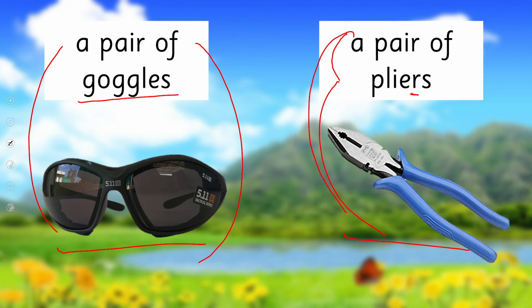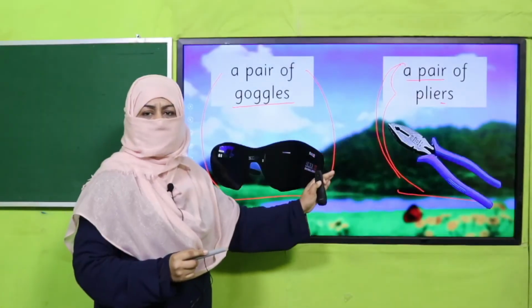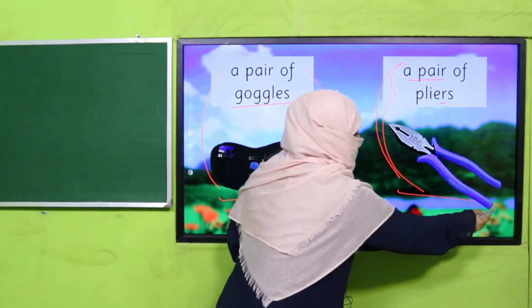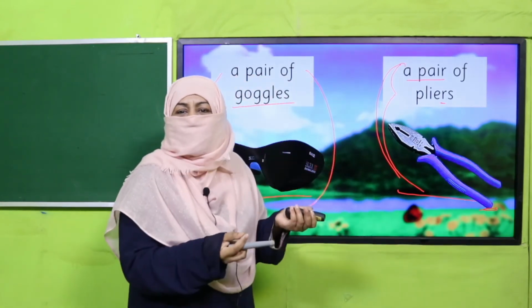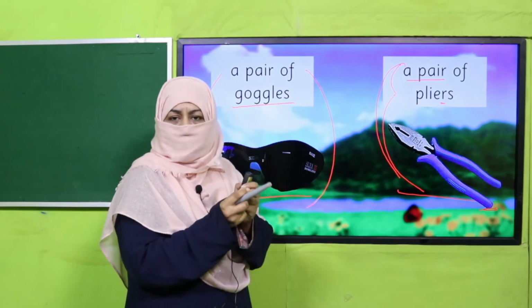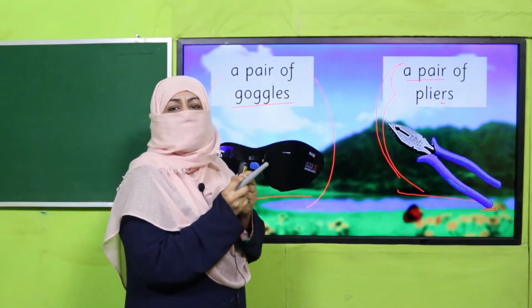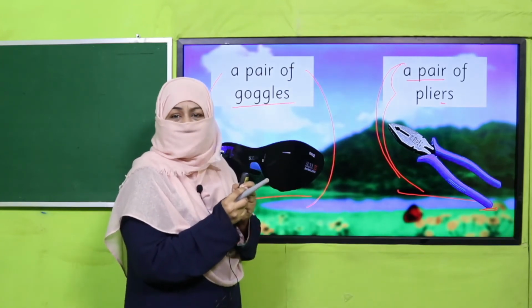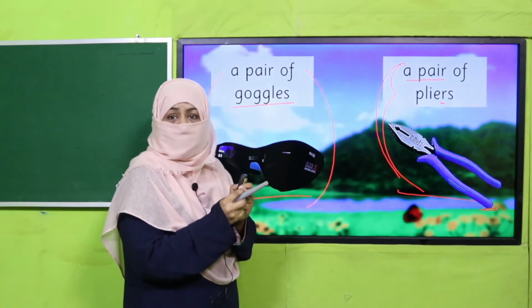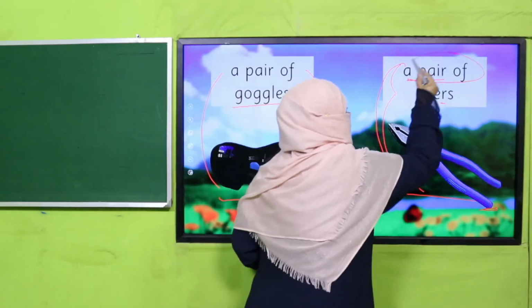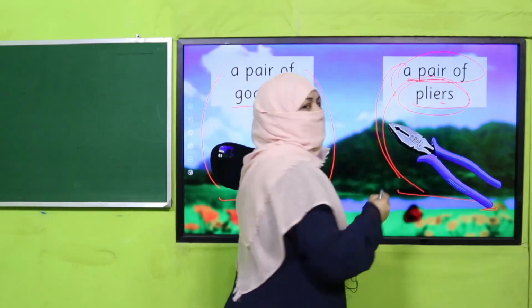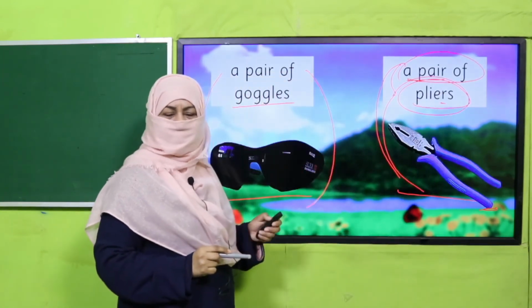Now I want you to just think about it. Why do we say pair of? Because if you look at these things, one is useless. Like one, it's a half. It's not going to work. That's why we always use them in pairs. As we use scissors, pair of scissors, pair of pants, pair of shorts. All are always two. That's why it's pair of, and this noun is always plural. Do you understand? All right.